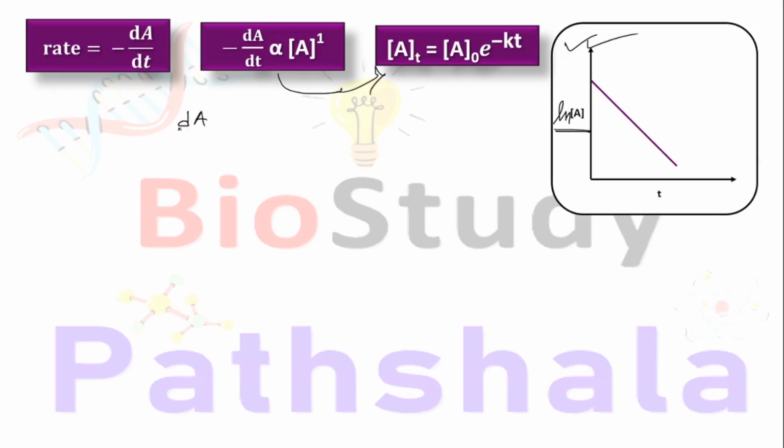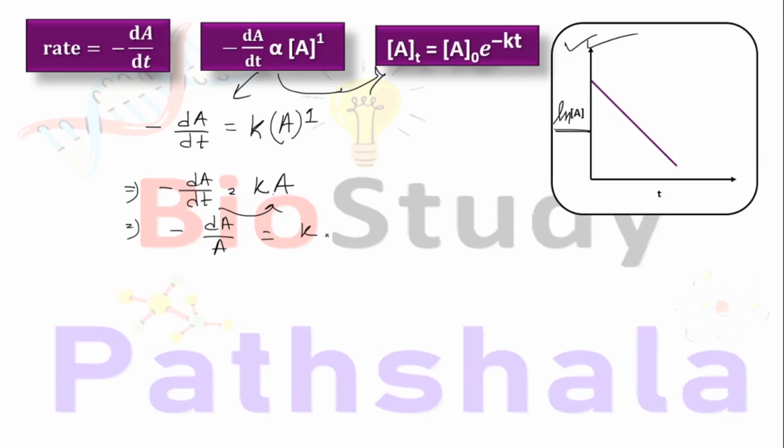So let's see. Minus dA/dt equals K into A to the power 1. Something to the power 1 means the value of that particular number. That means in our next step, minus dA/dt equals KA. Now A will be transferred to the left hand side, that means dA by A, and dt on the right hand side, that means K into dt. Next we will operate integration on both sides. So integral of dA by A equals K integral of dt. Its lower limit 0, upper limit t, and in case of reactant its lower limit A0 and upper limit At.